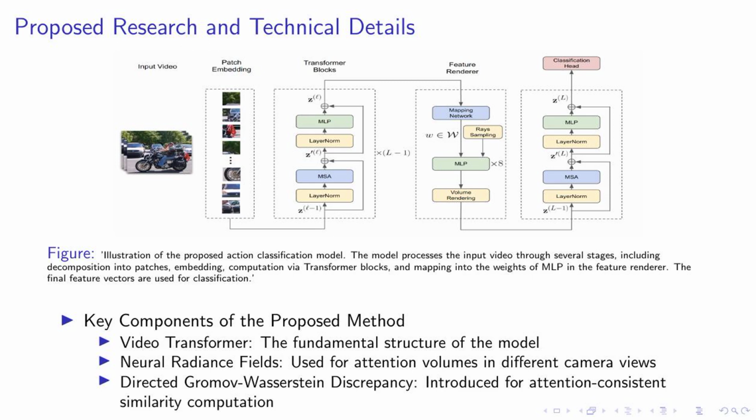As you can see in the figure, these components work together to process the input video and map it into the weights of MLP in the feature renderer. The final feature vectors are then used for action classification. This comprehensive approach allows us to achieve high accuracy in action prediction while maintaining consistency across different camera views.